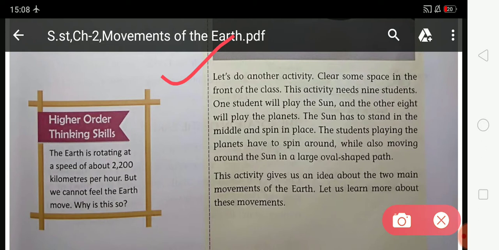So students, in this activity, first of all you have to clear some space in front of the class and you need 9 students. One student will play the part of the sun and the other 8 students will play the parts of planets. The sun has to stand in the middle and spin in place, and the students playing the planets have to spin around while also moving around the sun in a large oval shaped path.